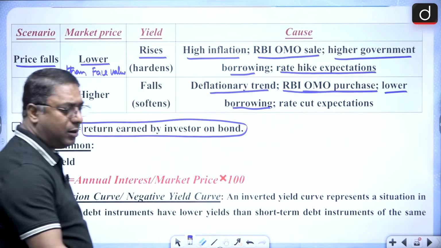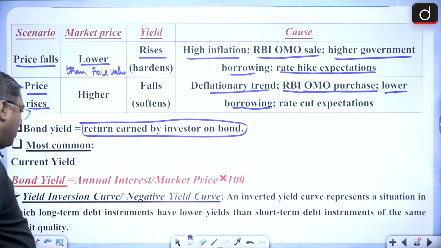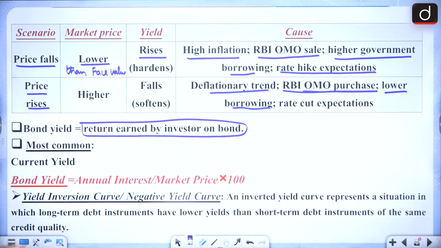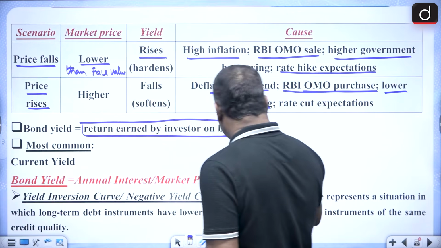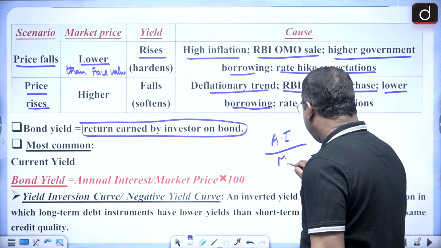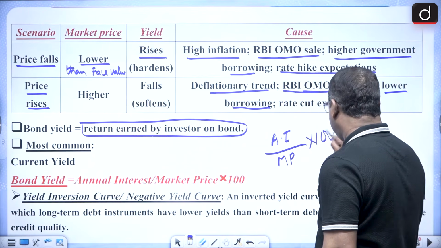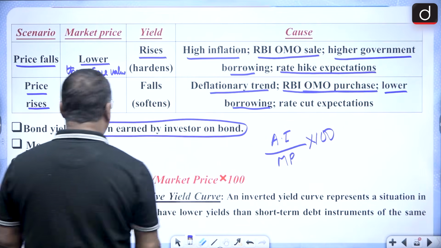Got it? Clear, everyone? And a very simple thing is that whenever we talk about the bond yield, the formula is annual interest divided by market price into 100.